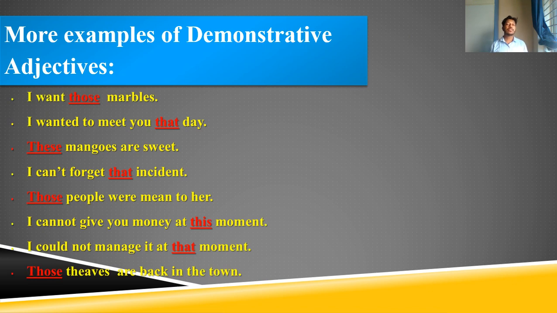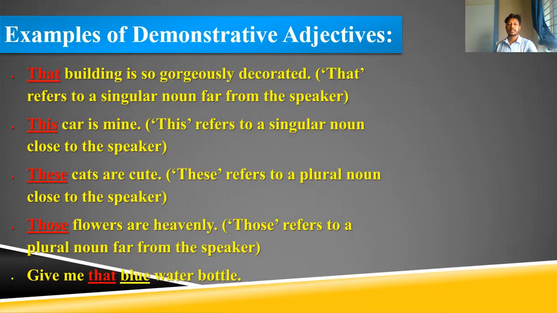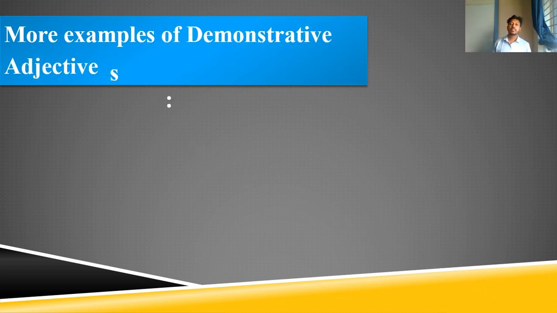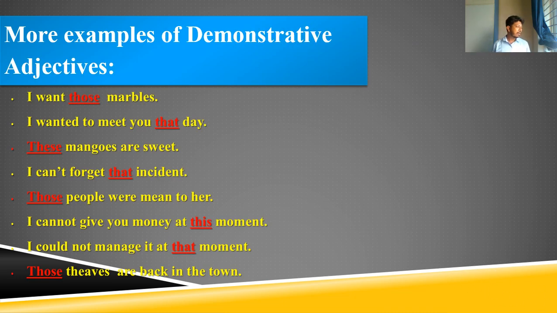more examples of demonstrative adjectives. Okay, here are the examples of demonstrative adjectives. Okay, I want those marbles. Why is those treated as an adjective? Because marbles are being modified by those.